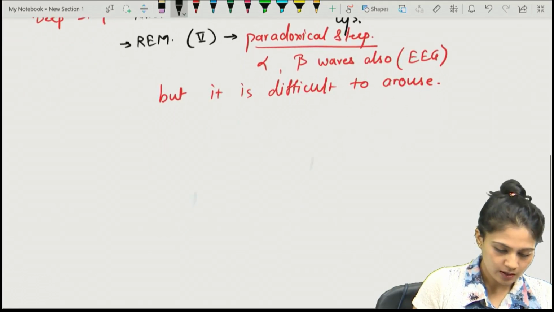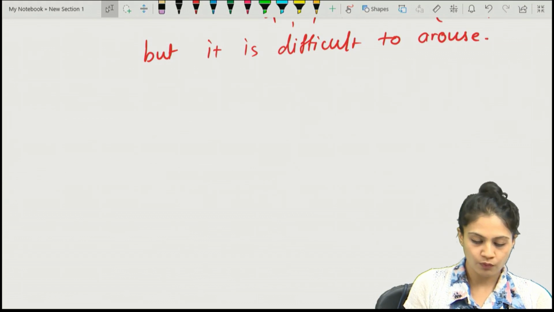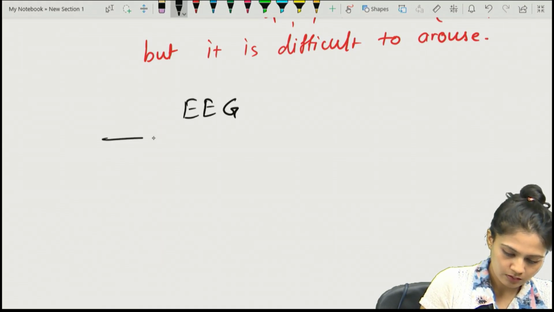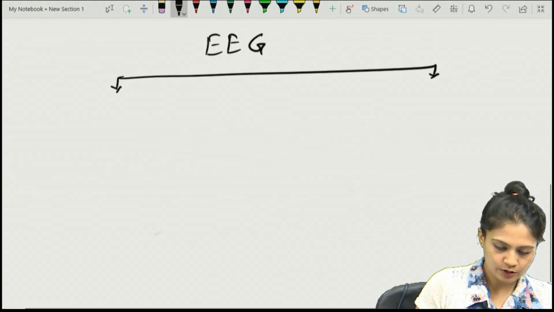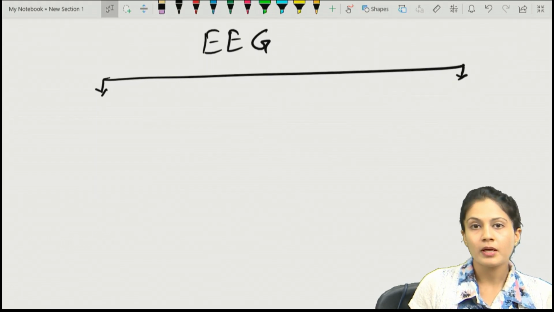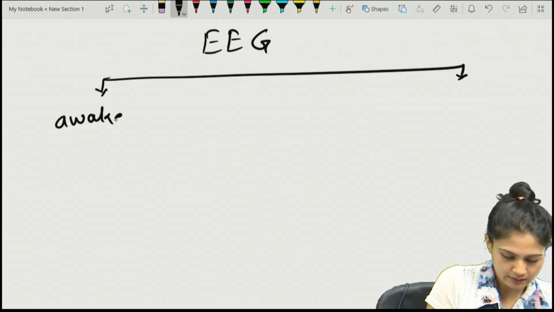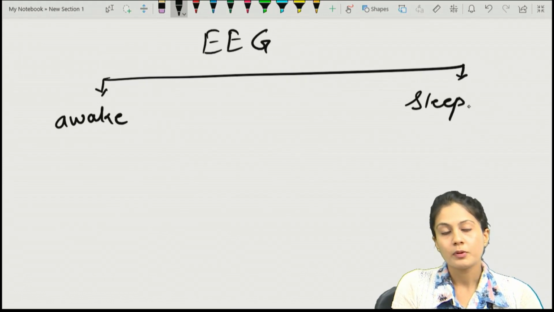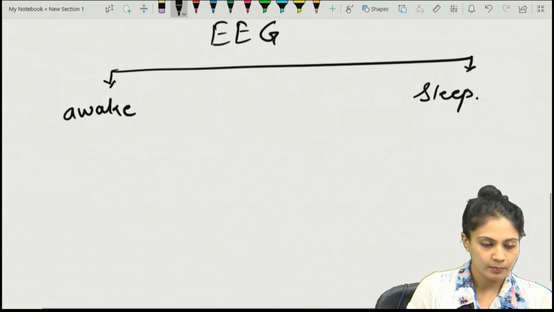And if you want to know how these waves actually come, we have a small and simple chart. If we have to learn the EEG waves, we can divide the EEG simply into two types. What are those two types? The person may be awake or asleep. So write down awake and sleep. We can perform the EEG on that person.